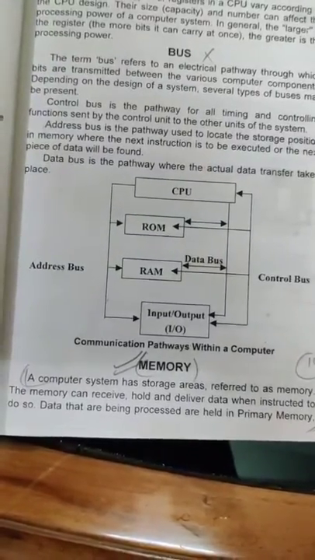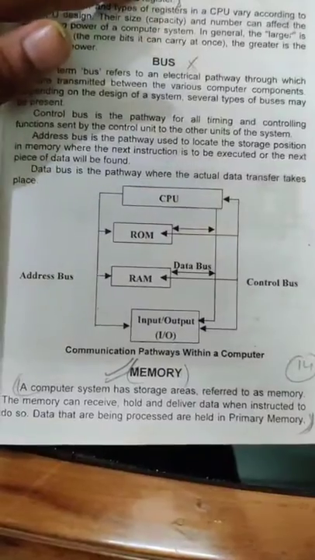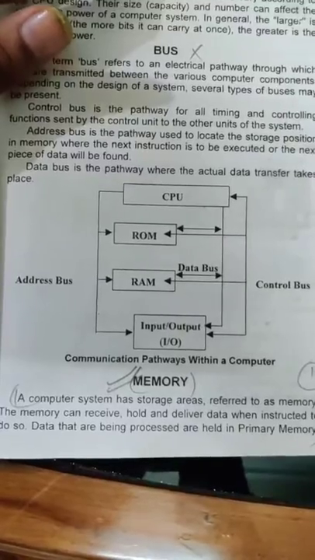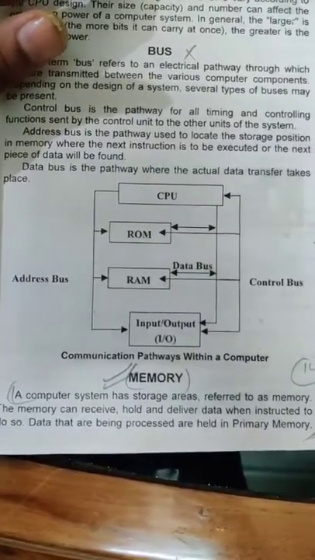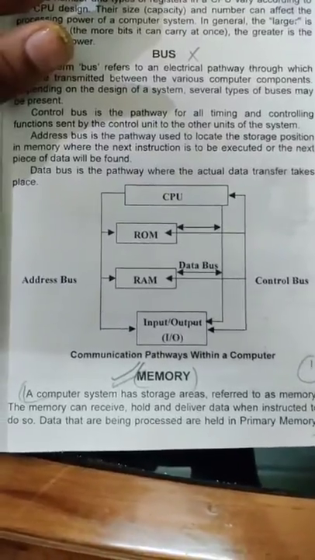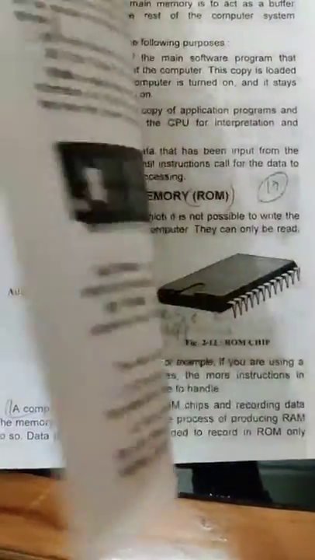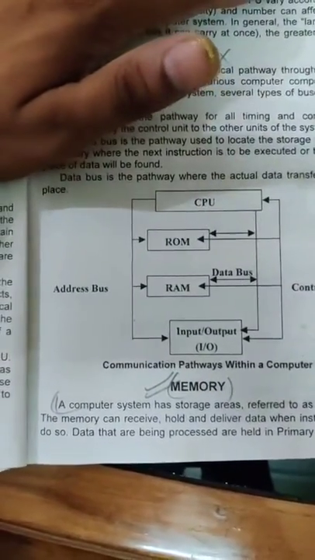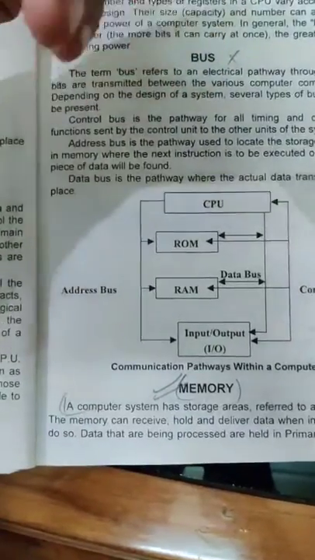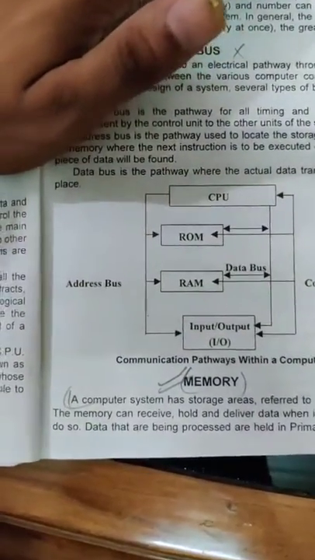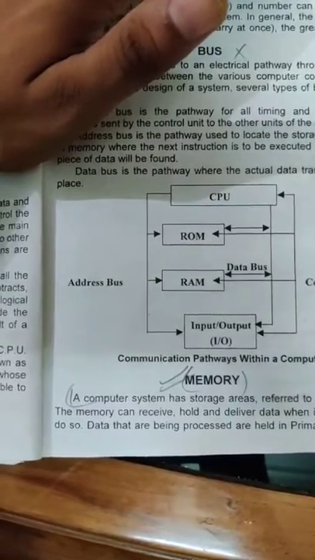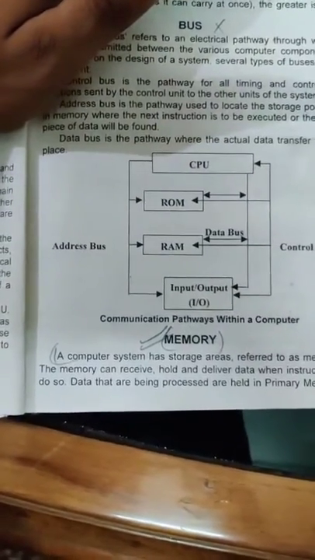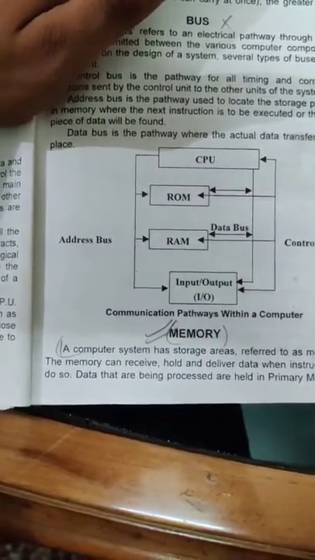Good morning, students. Today we have to start from this topic, memory. So basically, what is a memory? You all know computer has different kinds of memories, like some are external and some are internal. Here, memory is the storage area where you store your data. Data is stored before and after the processing. Before processing, it is stored in the RAM for the processing purpose, and after that, the result is stored in your hard disk or some external device.